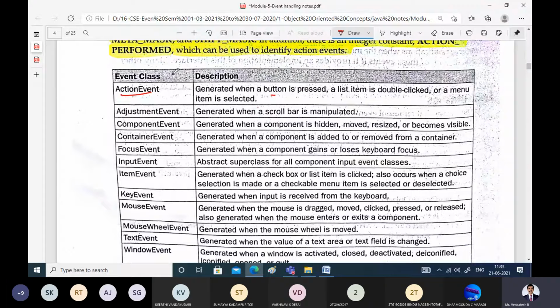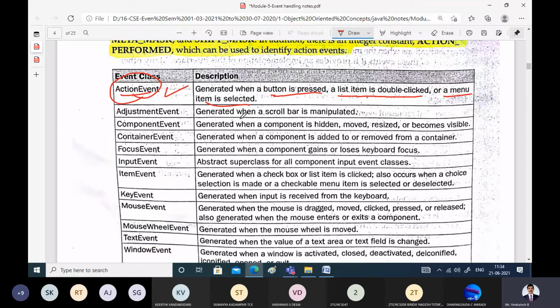Whenever a button is pressed, or you have selected one item, or you have double clicked the mouse, or right clicked the mouse, or selected an item from a list, or deselected the item, whatever action you do, this class is responsible for handling all those types of events.